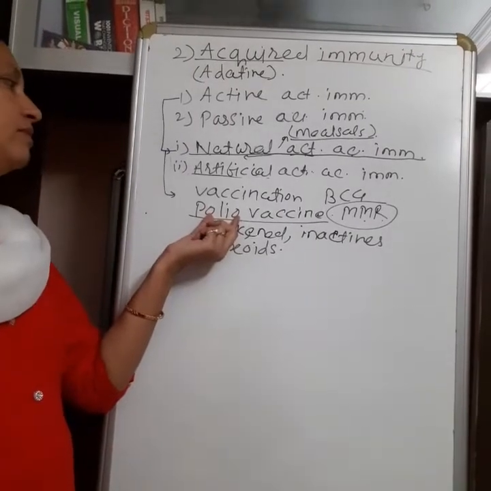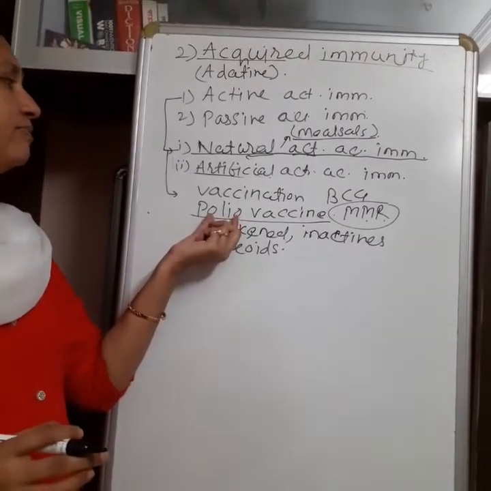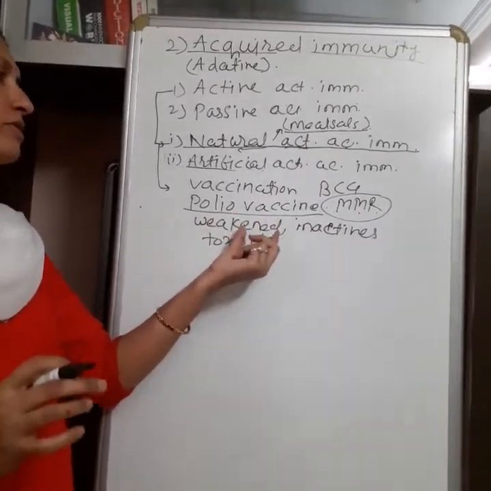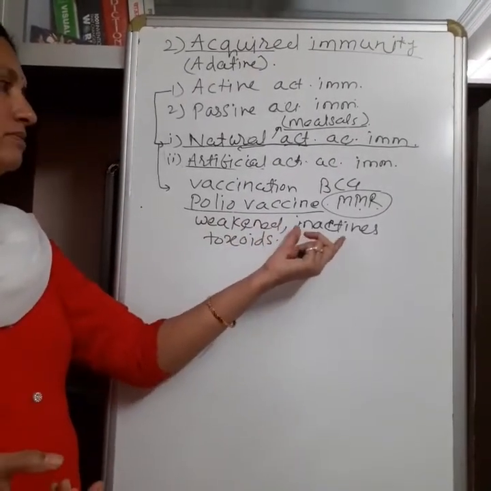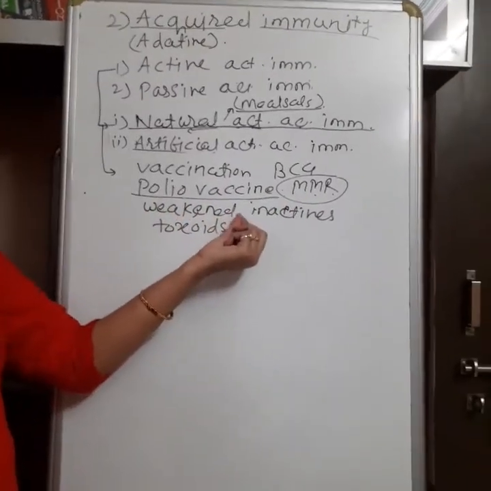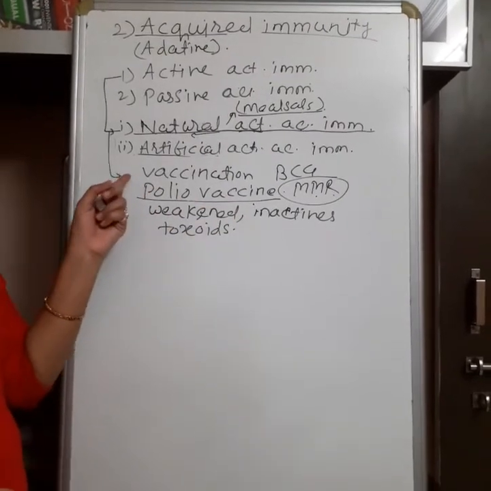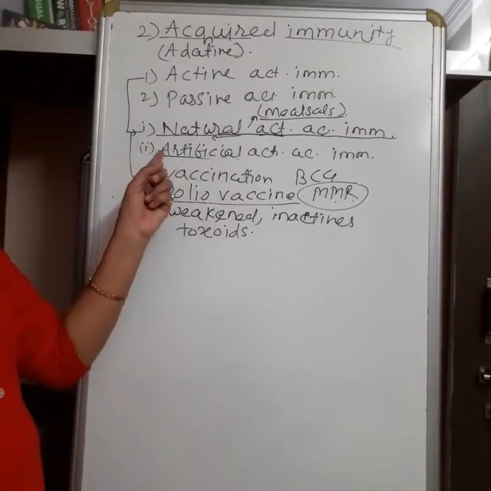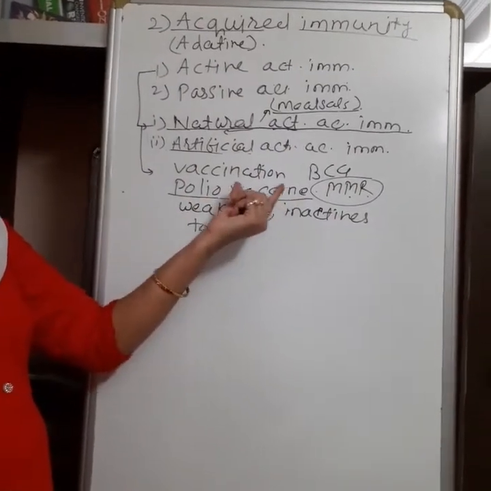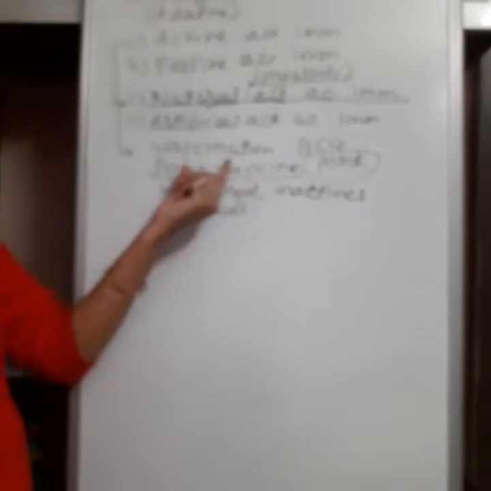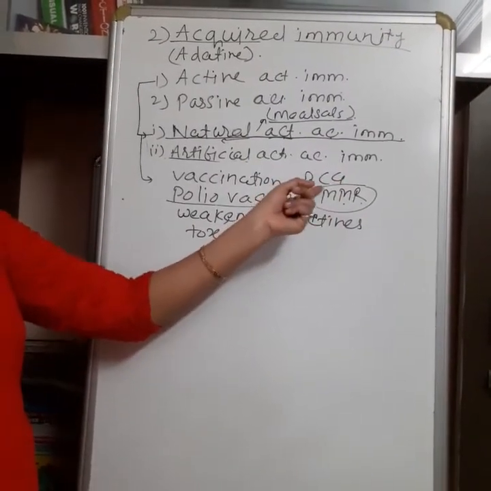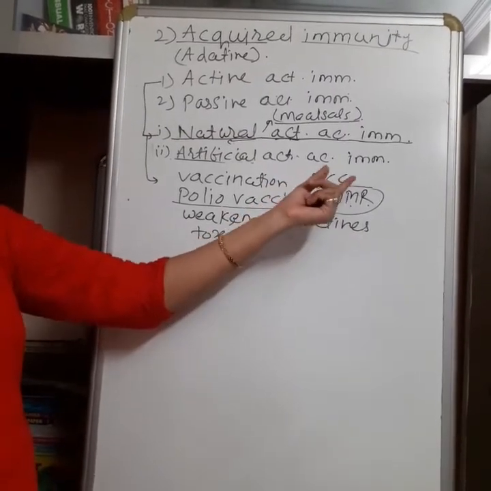And when in future the polio virus comes naturally into the body, our body knows which type of antibodies are to be produced, and there is a quick and strong response. So vaccination is the example of artificial active immunity. Once we take the polio vaccine, it remains active for the whole life. If we take the BCG vaccine immediately after birth, it protects from various diseases.